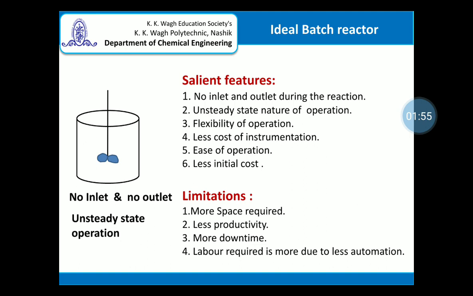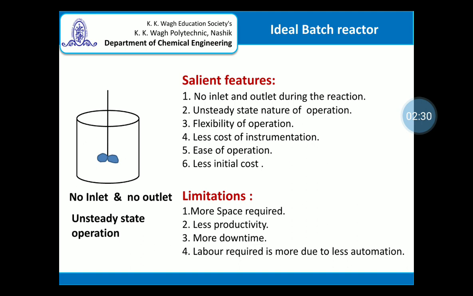However, if we consider the rate of reaction as a function of concentration, as the concentration of reactant changes progressively, there is a change in the rate of reaction. So in this case, the rate of reaction is changing with respect to time, and therefore we say that it's unsteady state in nature.